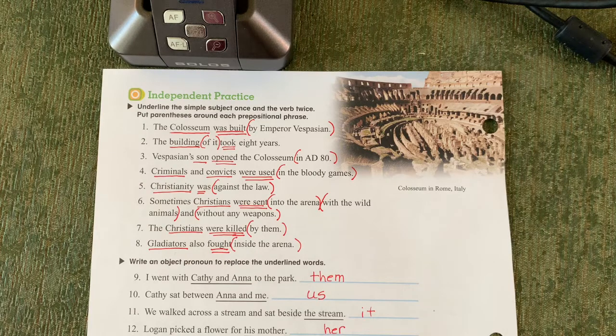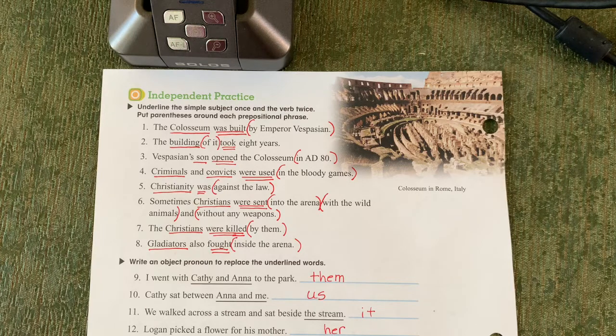Number 3, sun was the subject, opened was the verb, in AD 80 was the prepositional phrase. Number 4, criminals and convicts was the subject, were used was the verb, in the bloody games was the prepositional phrase. Number 5, Christianity was the subject, was is the verb, against the law is the prepositional phrase. Number 6, Christians was the subject, were sent was the verb, into the arena was a prepositional phrase, with the wild animals was a prepositional phrase, without any weapons was a prepositional phrase.